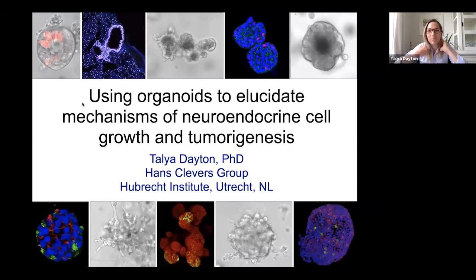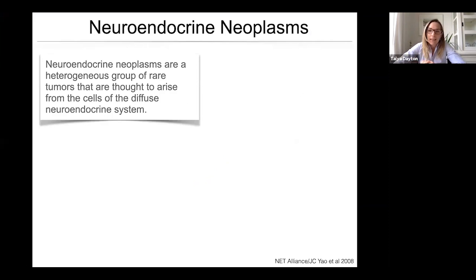I'm really excited to be able to tell you about how we're using organoids to elucidate mechanisms of neuroendocrine cell growth and tumorigenesis. So to begin, I'll tell you about the tumor type that I'm most interested in, and these are neuroendocrine neoplasms. These are a heterogeneous group of rare tumors that are thought to arise from the cells of the diffuse neuroendocrine system. And what that means is that they're thought to arise from a very rare cell type